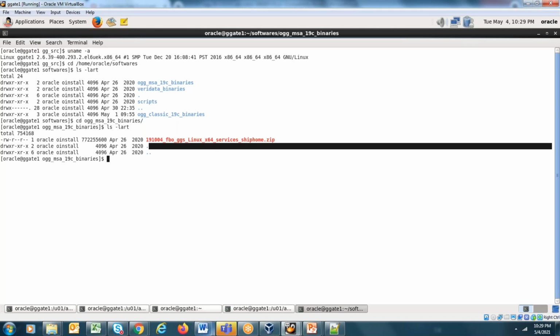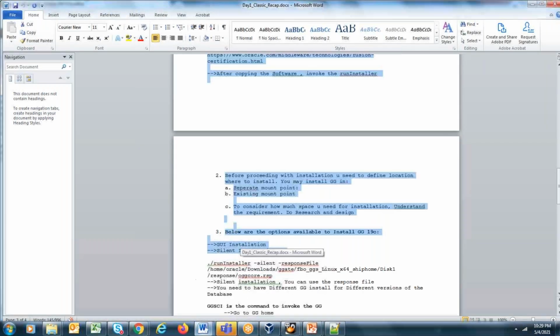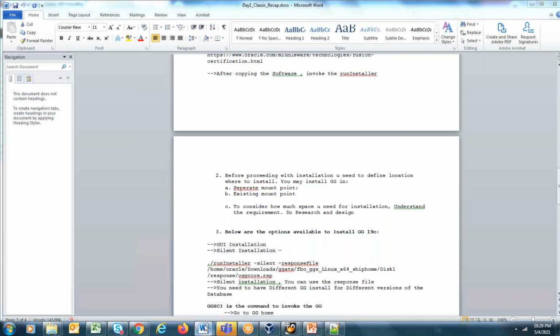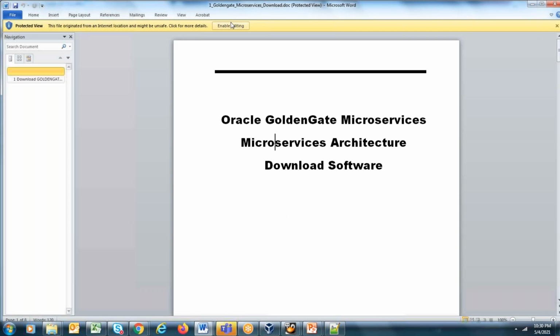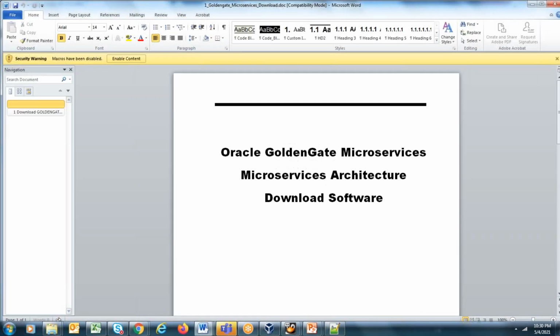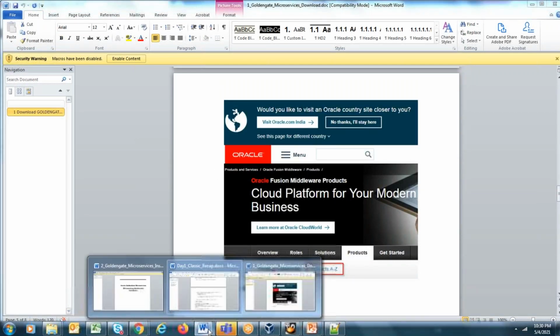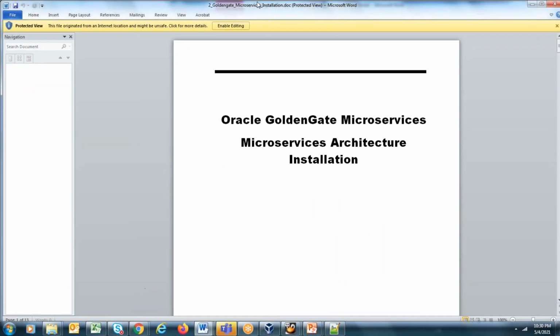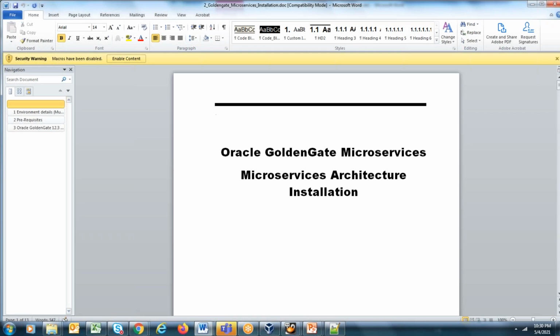With this session, you also have activity guides provided. In activity guide 1, I have discussed how to download the binaries. And then in the second activity guide, which we are going to proceed with from here tomorrow, how to perform the installation. So you have received the activity guides which are available on the portal.